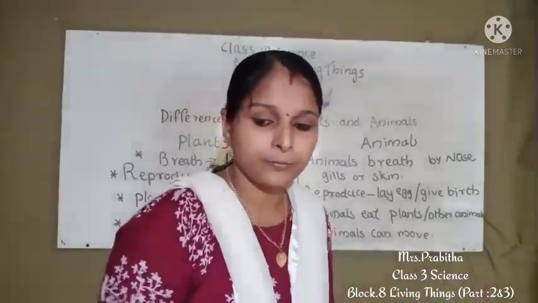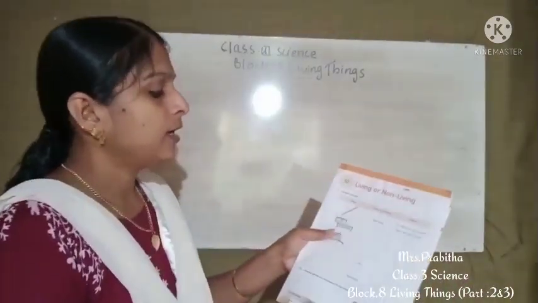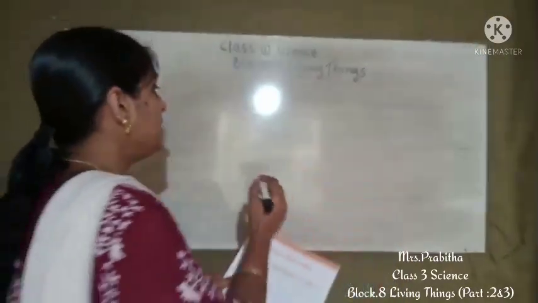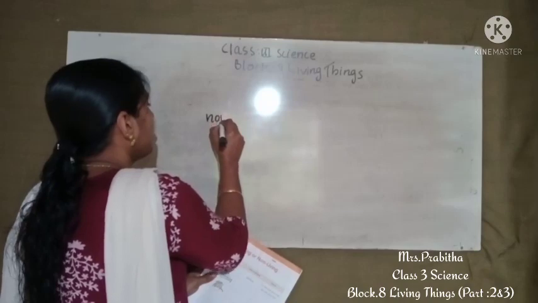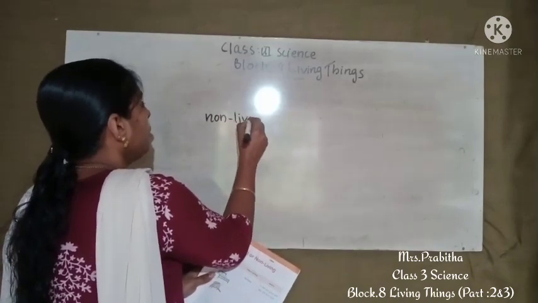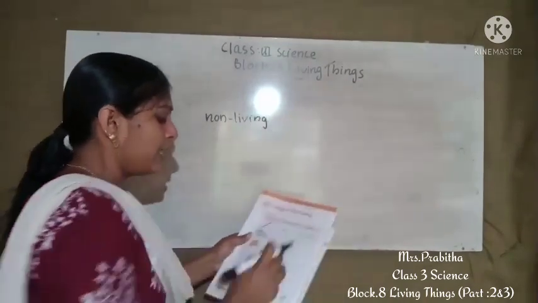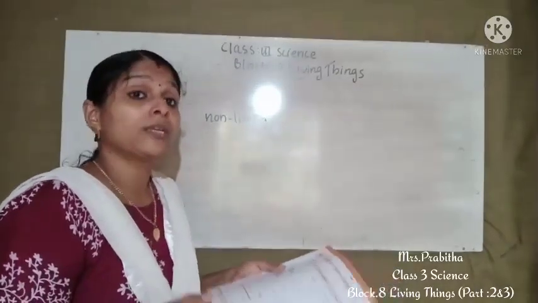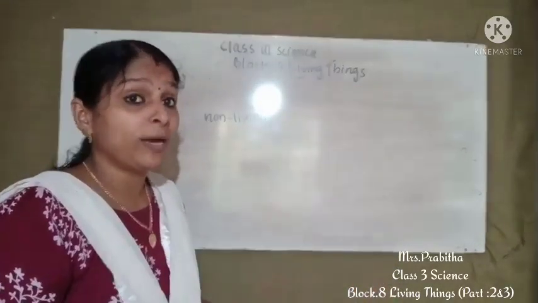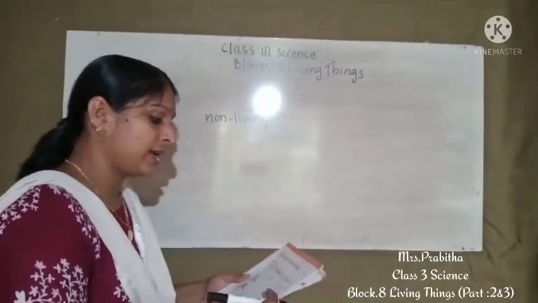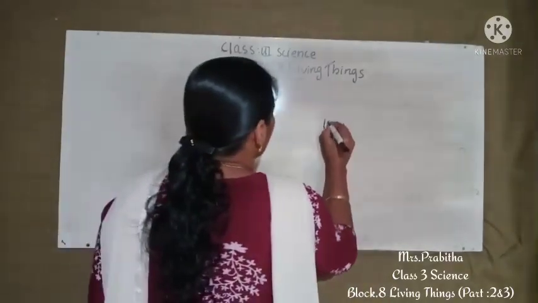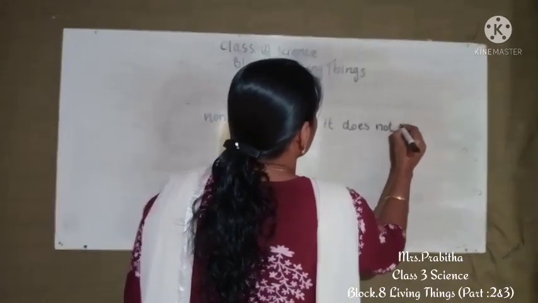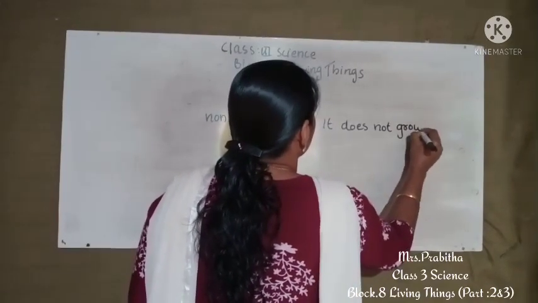Second one, it is coat. Is it living or non-living? Yes, it is non-living. So you can write there, it is non-living. Why is it non-living, children? So many reasons are there. It cannot grow, it cannot breathe, it cannot move by its own. So any one reason you can write. We can write, it does not grow. One reason is enough.